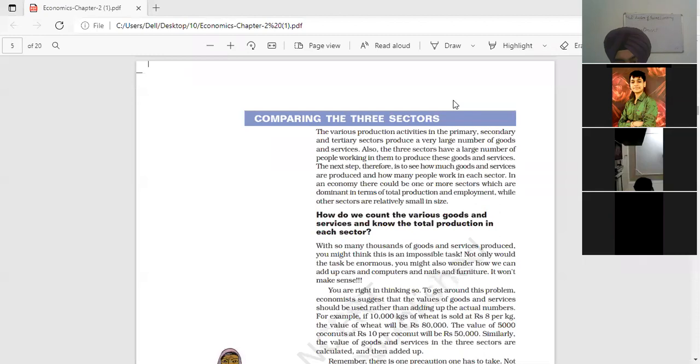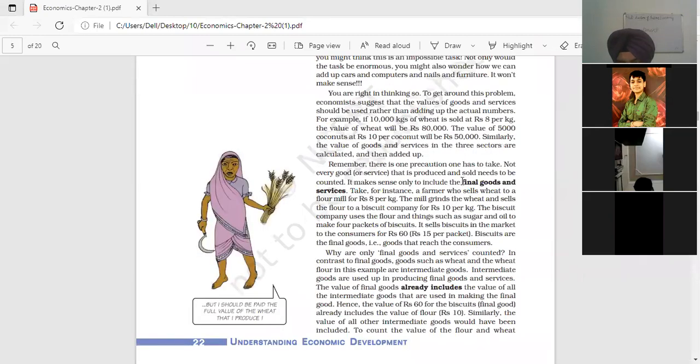So these are the final goods. I'm repeating again. Final goods are what? Those goods which are ready to be consumed by the consumers or used for further investment are known as final goods. Clear? They are generally known as the final goods, which are ready to be consumed by the consumers.